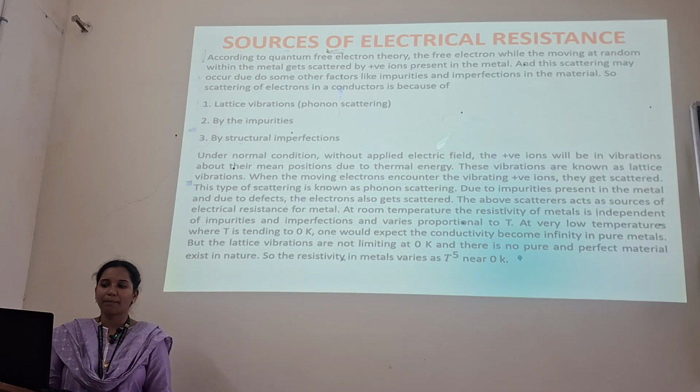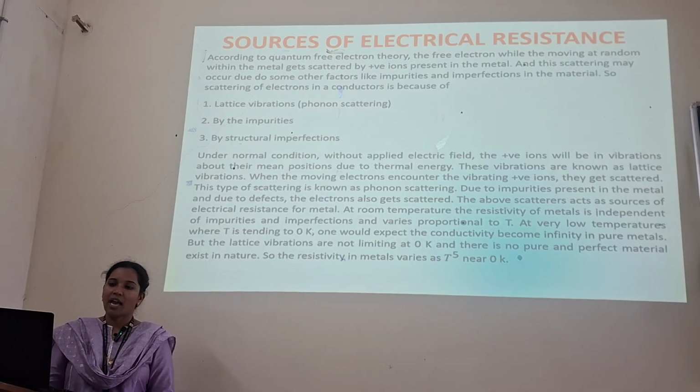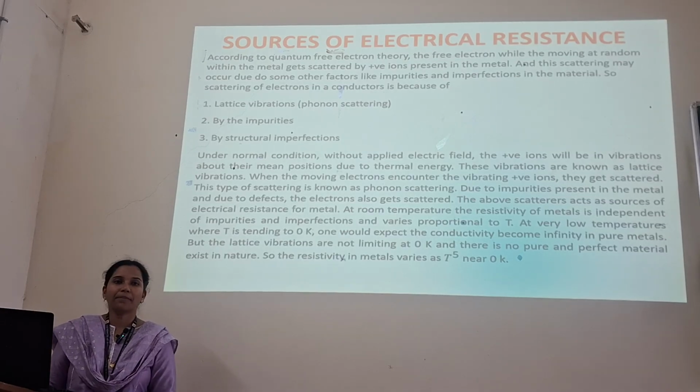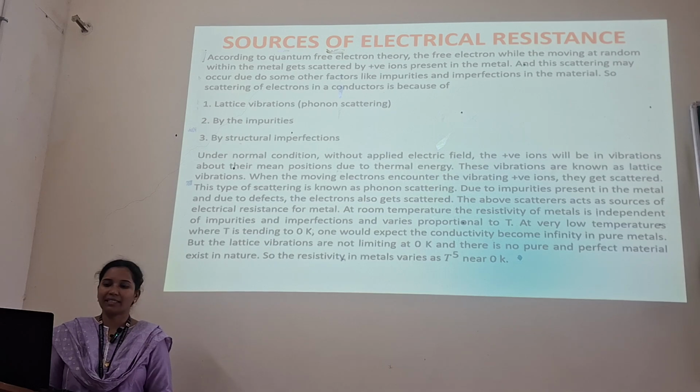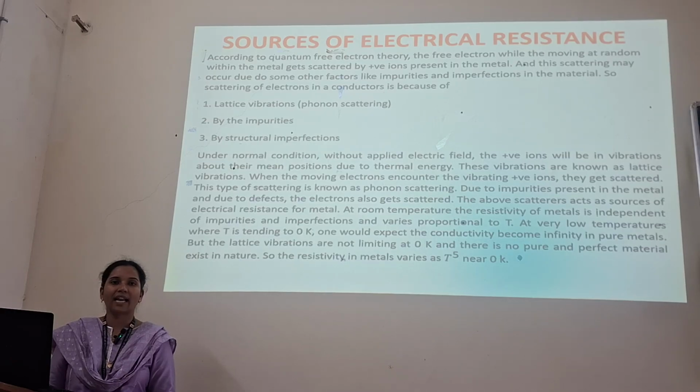Suppose we take room temperature: the resistivity of the metals is independent of impurities and imperfections and varies proportional to temperature. Even at very low temperatures, where T tends to 0 Kelvin, one would expect the conductivity to become infinite in pure metals, but the lattice vibrations are not limiting. So the resistivity in metals varies as T to the power 5 near 0 Kelvin. So there are three sources of electrical resistance we should remember: lattice vibrations, also known as phonon scattering, impurities, and structural imperfections.